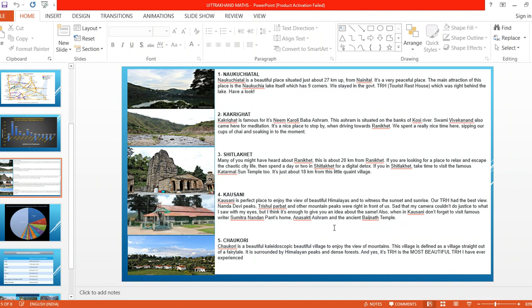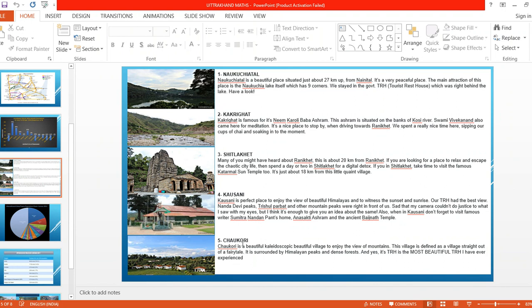Next, Anasakti Ashram and the ancient Baijnath temple are also there. One more ashram we can see, that is Anasakti, and the ancient temple. Which is that ancient temple? The Baijnath temple we can also see there.